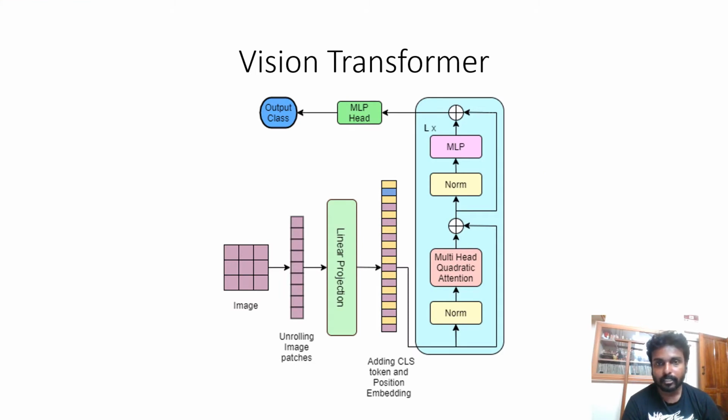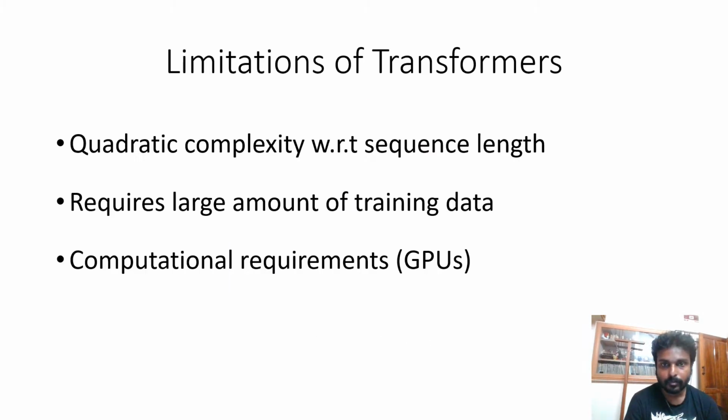The Vision Transformer has been very successful recently in image classification, where it has provided state-of-the-art results. The major limitation of using transformers in computer vision is the quadratic complexity of self-attention with respect to the sequence length, which requires a huge amount of computational resources, especially GPU. Also, since attention is a general architecture, it doesn't have the inductive priors which the CNN possesses. Therefore, it requires a large amount of training data to achieve the same performance as convolutions.